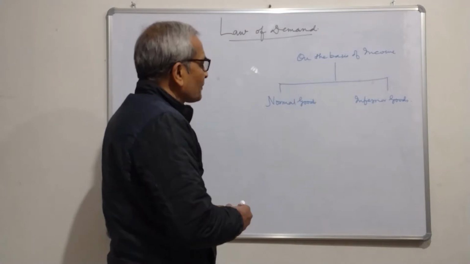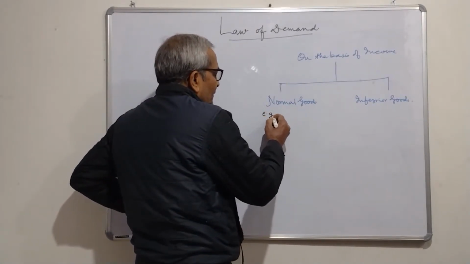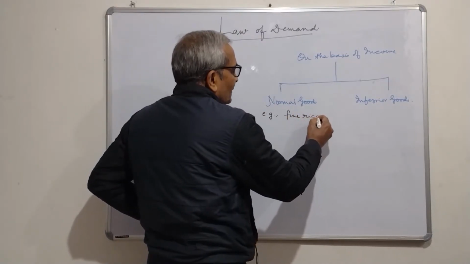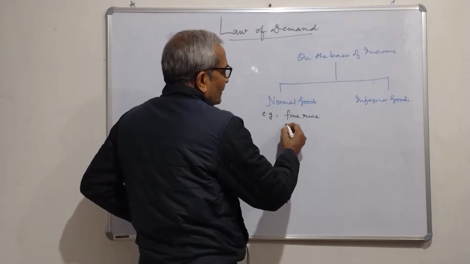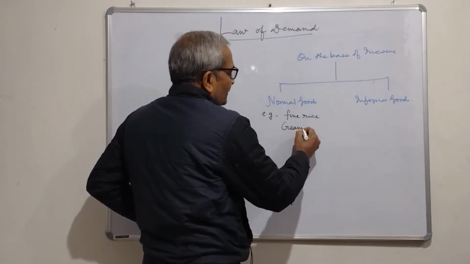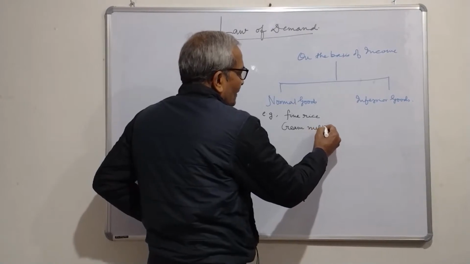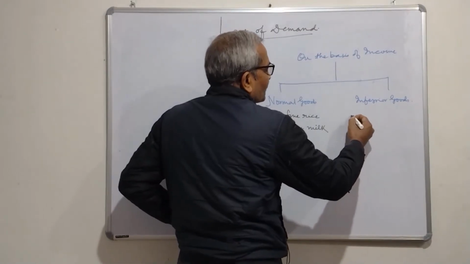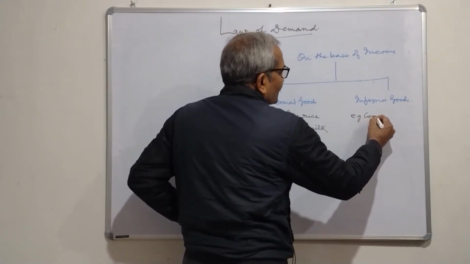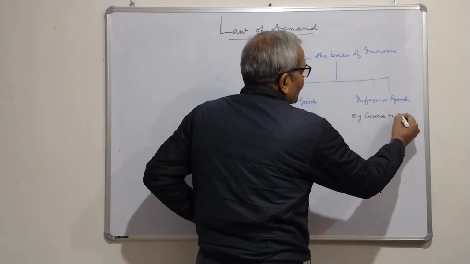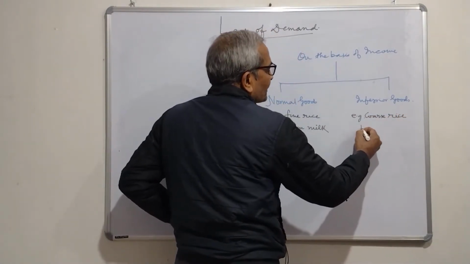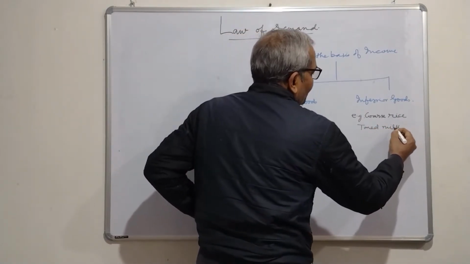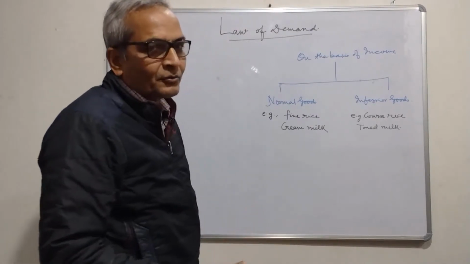For example, let us say fine rice, let us say cream milk, then for inferior goods, the example is coarse rice, and then there is toned milk, from which cream has been taken out.